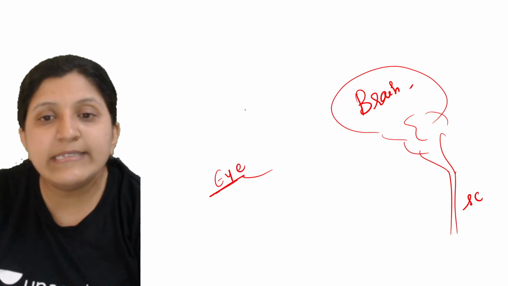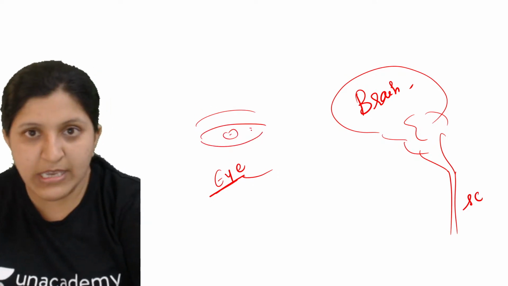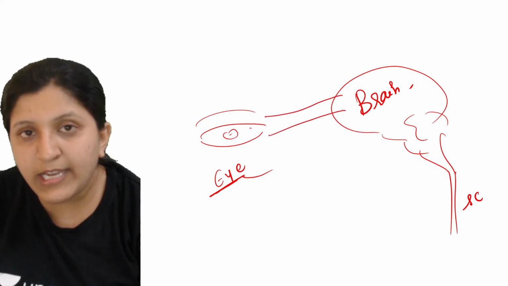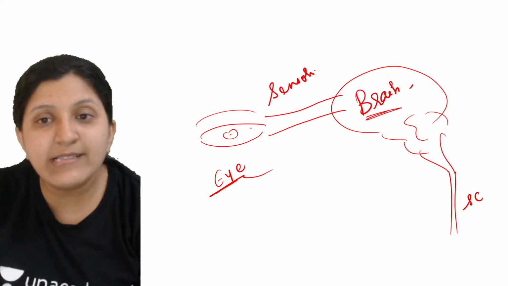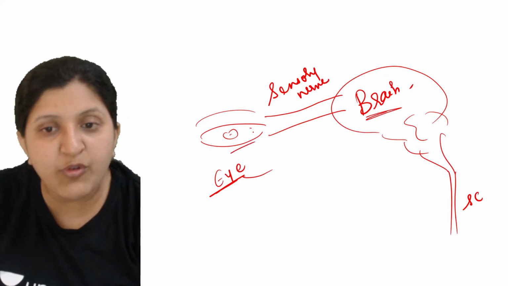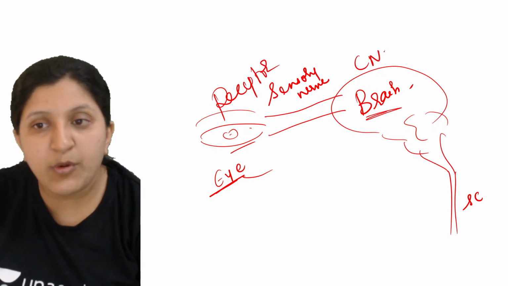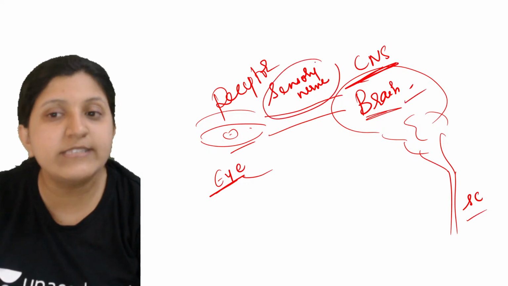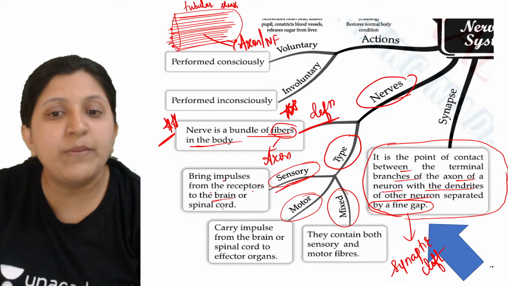The eye is able to see an object, that is, light rays are passing. Now the optic nerve is connected to the brain, so we can call it a sensory nerve. Why is it a sensory nerve? Because it is carrying the information from the receptor to the central nervous system. The central nervous system is the brain or spinal cord. So a sensory nerve brings the impulse from the receptor to the brain or spinal cord.